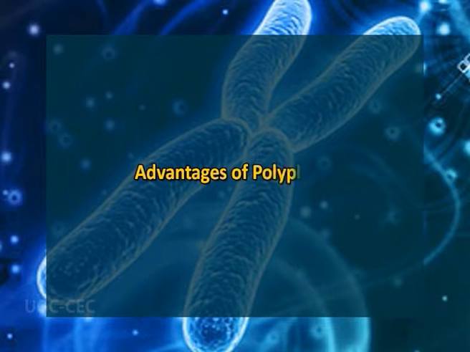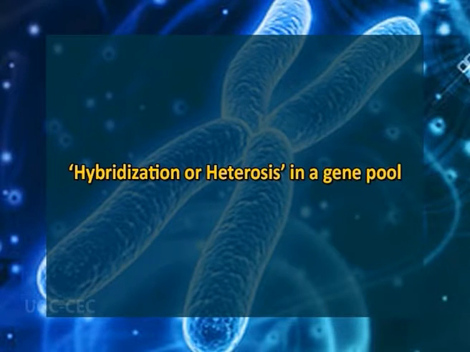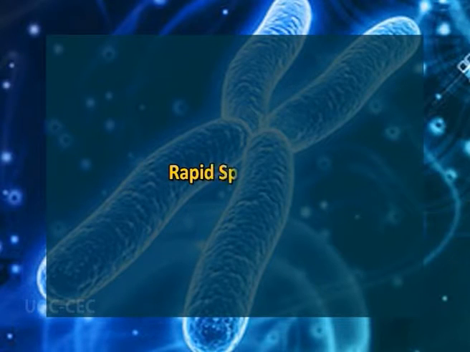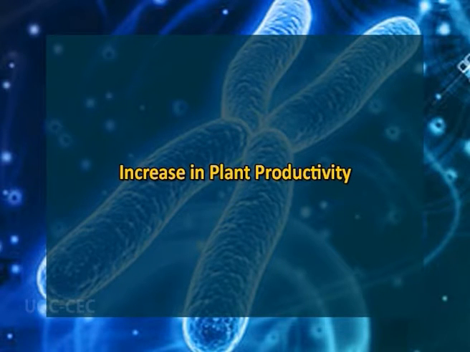So what are the advantages of polyploidy? Polyploidy helps to bring hybridization or heterosis in a gene pool by allowing genes from closely related species to combine and thus broaden the gene pool. Second, it helps to bring rapid speciation that helps organisms to expand into other ecological niches. And third, by polyploidy, productivity can be increased in plants.